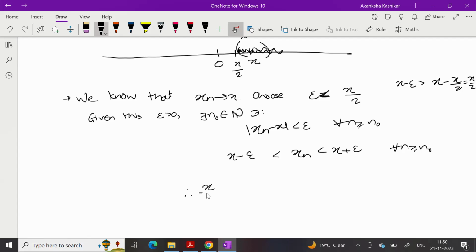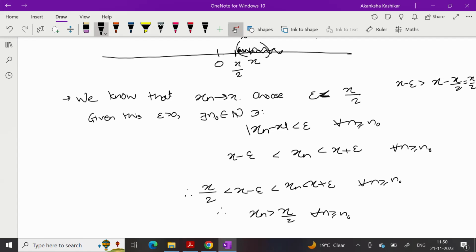Therefore, x by 2 is less than x minus epsilon is less than xn is less than x plus epsilon for every n greater than or equal to n naught. Therefore, xn is greater than x by 2 for every n greater than or equal to this n naught, and that same n naught I can take as n1. Okay.